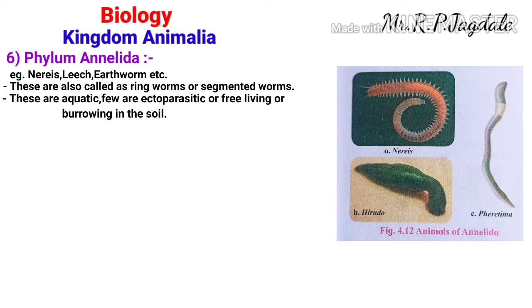Ectoparasitic means the parasites which live on the surface of the host are called ectoparasites, and endoparasites are those living inside the body of the host. So animals of phylum Annelida are ectoparasites or free living, or they burrow in moist soil. They are mostly aquatic, but a few of them burrow in the soil also, and a few are ectoparasites.